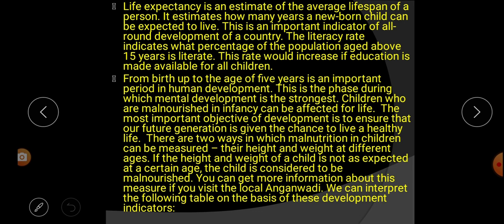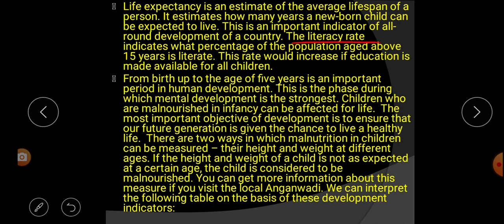The literacy rate indicates what percentage of the population aged above 15 years is literate. This rate would increase if education is made available for all children.